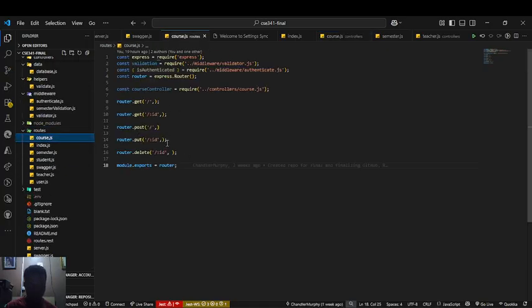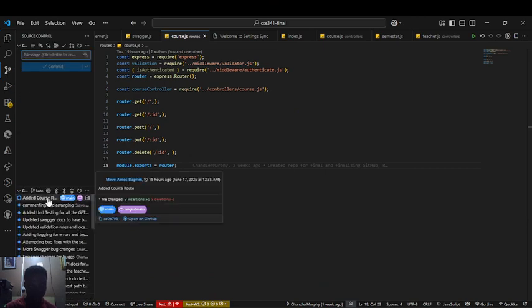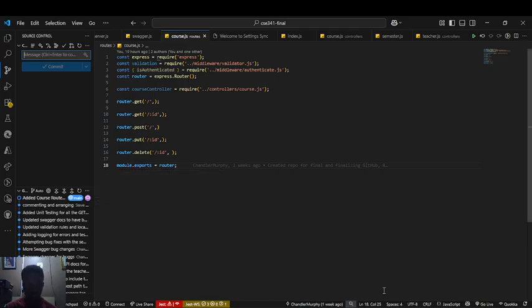So this has been done, and I've also sent it. If you can see here, the last commit was made by me, which is added course. You can see that Amos. So with that being said, I'm going to test my code live. I'm trying to be fast because I have limited time to show everything that needs to be shown in this video.